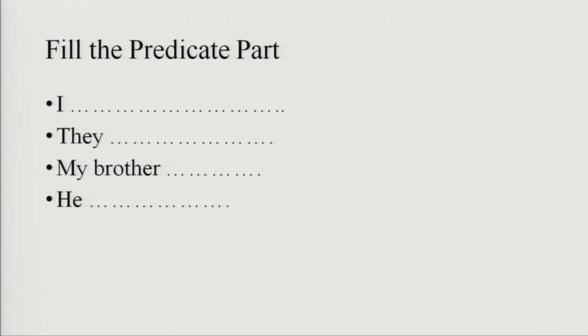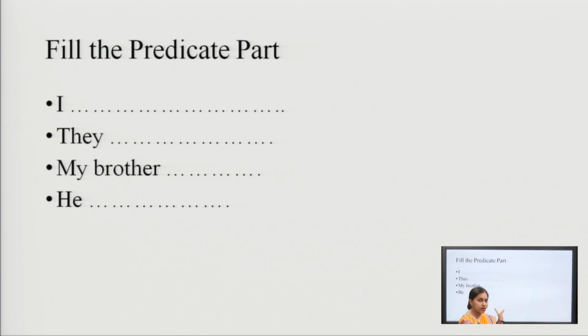Now, we have the predicate part, we have the subject part. You will have to fill the predicate part. Better if you fill different types of predicate as studied today. I is the subject of this sentence. You can fill go here: I go. They is the subject. You can fill they are doctors.